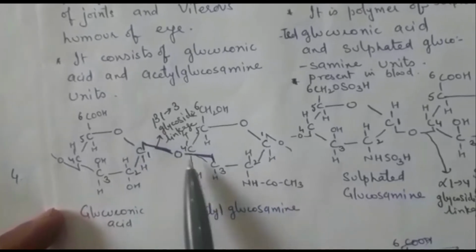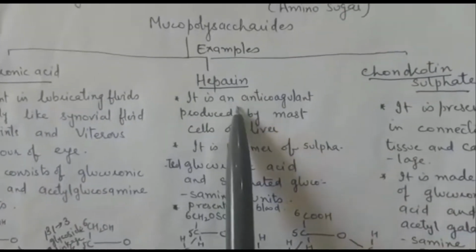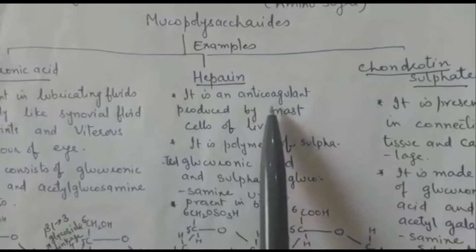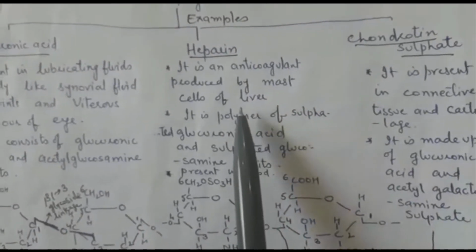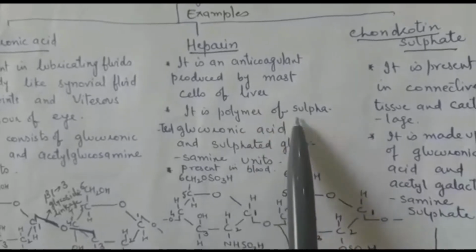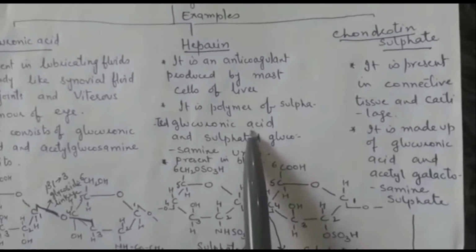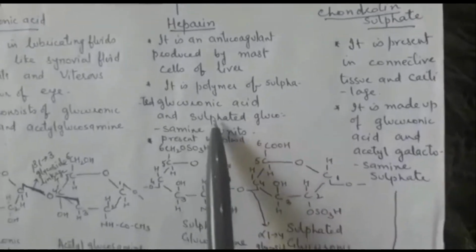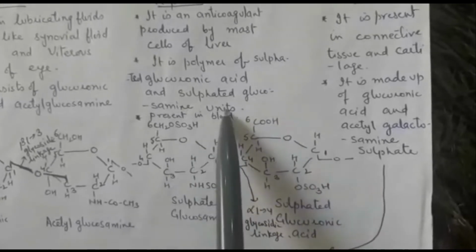Second type of mucopolysaccharide is heparin, which is the main anticoagulant which is produced by mast cells of liver. It is present in blood and it is a polymer of sulfated glucuronic acid. So simply this is glucuronic acid having sulfate group and sulfated glucosamine units.